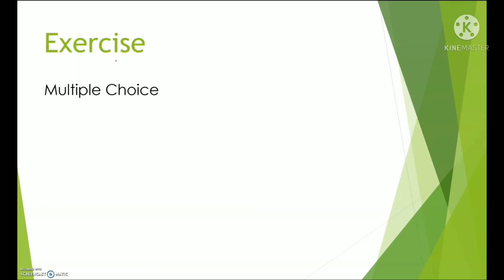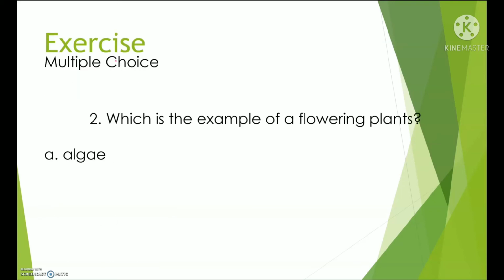Number 2. Which is the example of a flowering plant? Letter A. Algae. Letter B. Papaya. Or letter C. Fern.